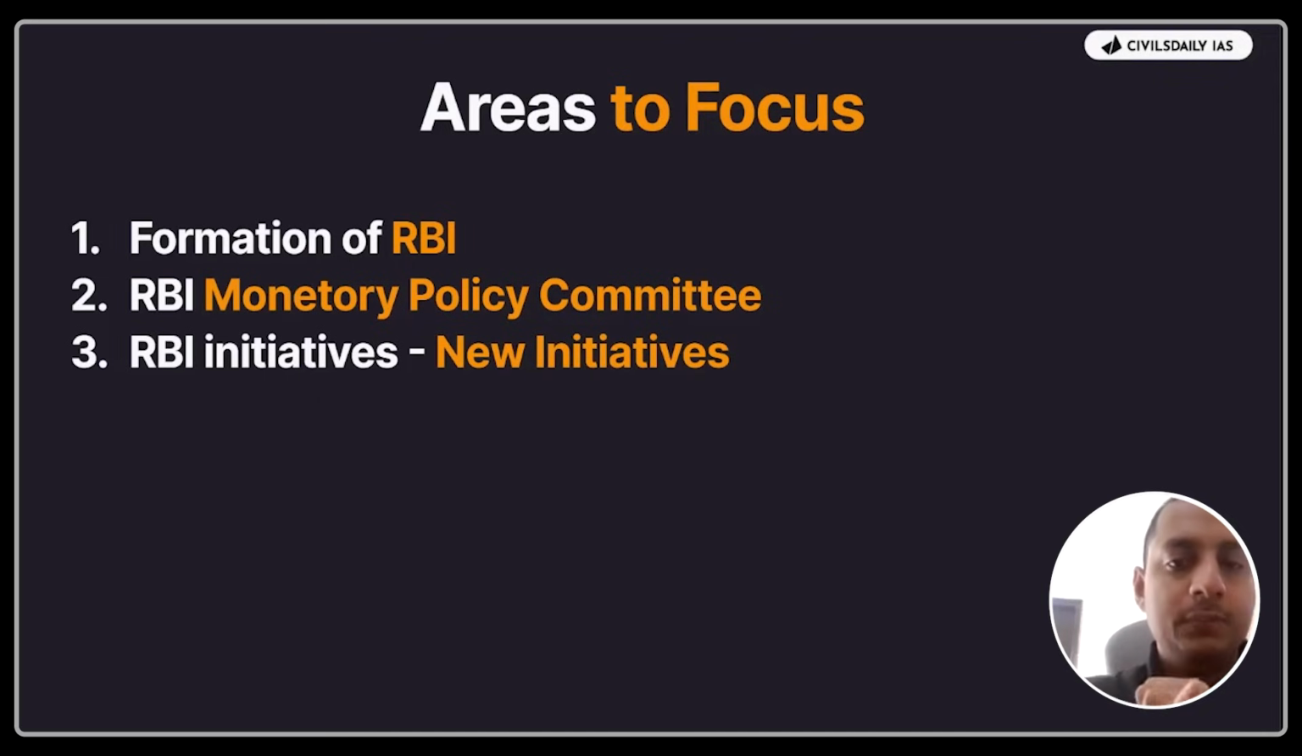Other than that, the Monetary Policy Committee, you have to dive very deep. RBI's other functions, as we discussed before, and how RBI controls the money supply in the economy. These are the significant areas you need to focus on with respect to the Reserve Bank of India.